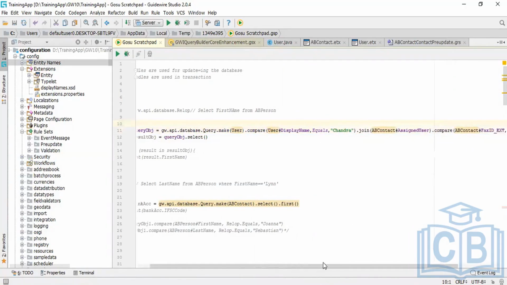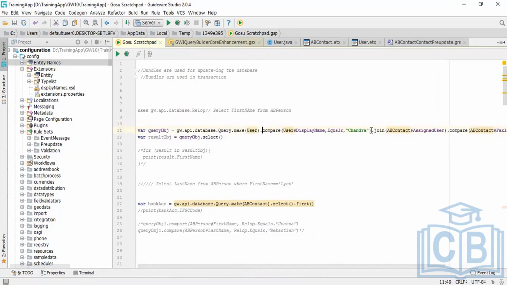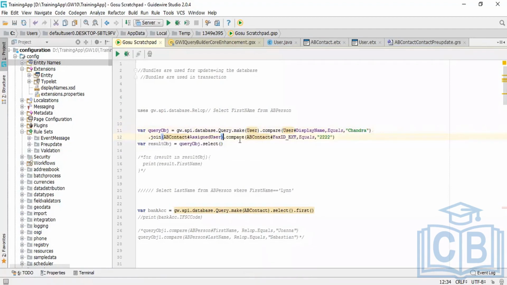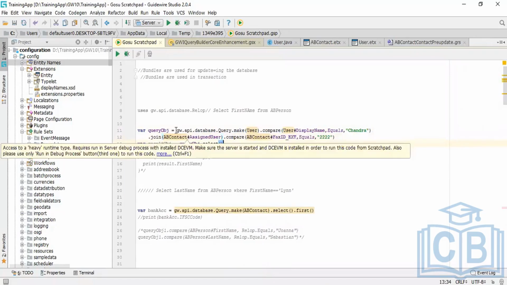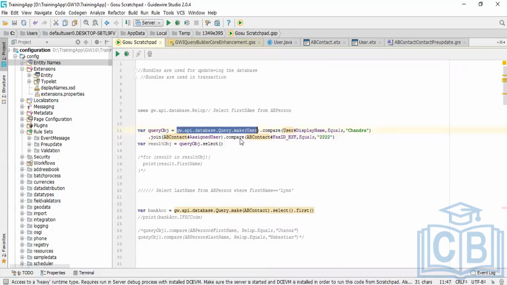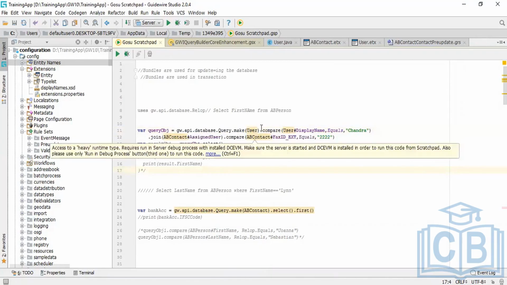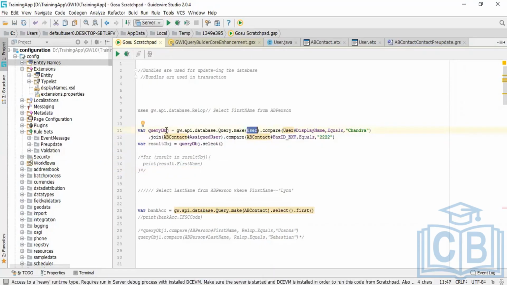You can see here what I'm doing. Here I'm creating a query object of the user entity.